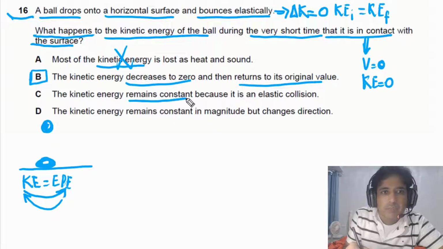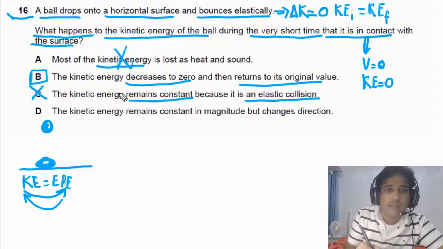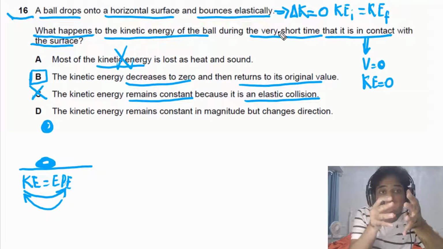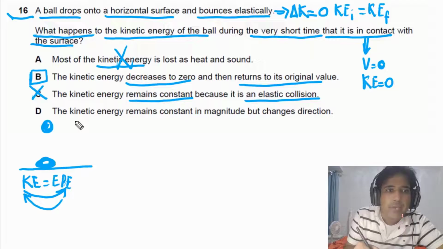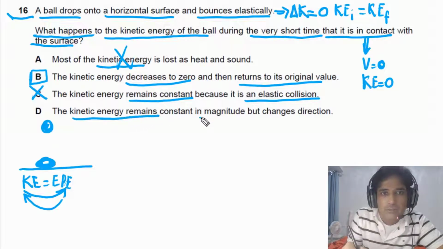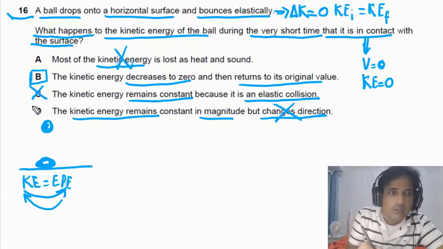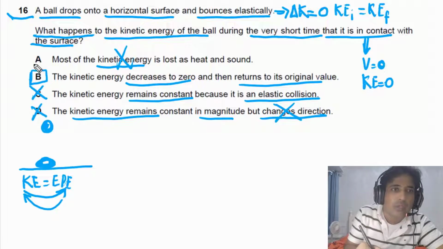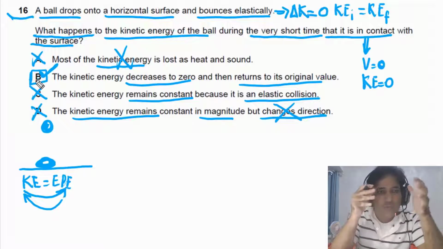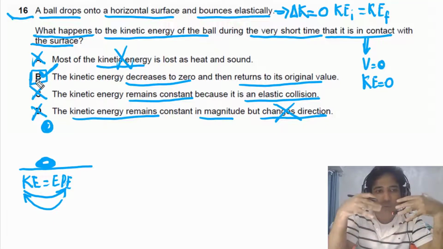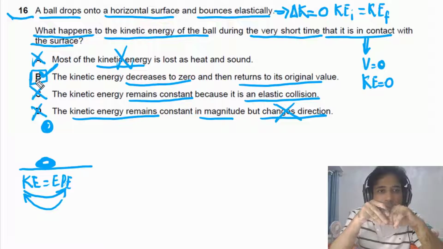Option C, kinetic energy remains constant because it is an elastic collision. This one is wrong. We are talking about when the ball is in contact. So at that time the ball is not moving. Option D, kinetic energy remains constant in magnitude but changes direction. This is wrong. Kinetic energy is a scalar quantity. It has no direction. So this option is also wrong. So the best possible answer for this question is B. Tricky question, but very important to have a better understanding about kinetic energy and elastic potential energy. Very nice question on this topic.